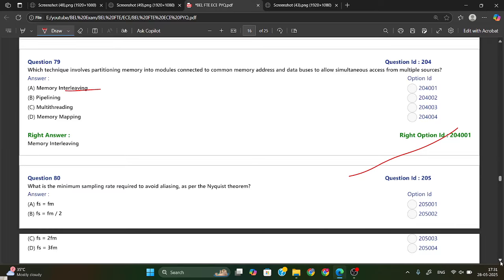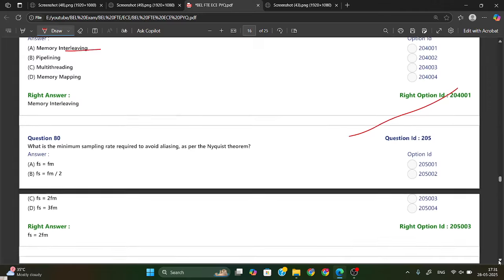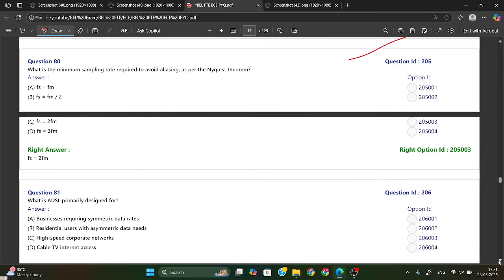Memory interleaving. Okay. What is the minimum sampling rate required for avoiding aliasing as per the Nyquist theorem? So the Nyquist rate or sampling theorem is what? Fs should be greater than or equal to twice of Fm. Fs is the sampling frequency, Fm is the maximum frequency or message frequency. So Fs is twice of Fm. This is your answer.